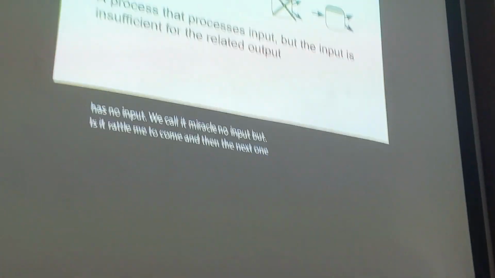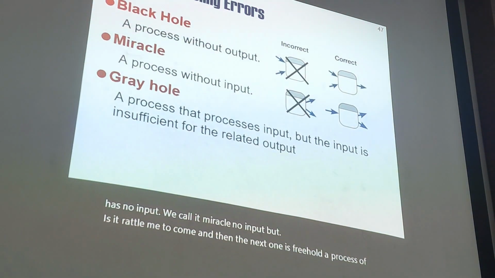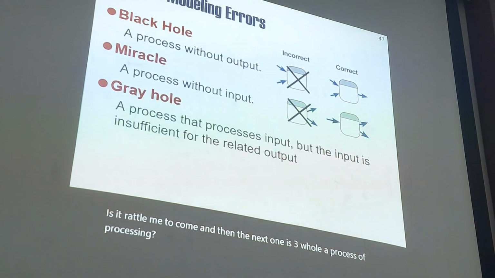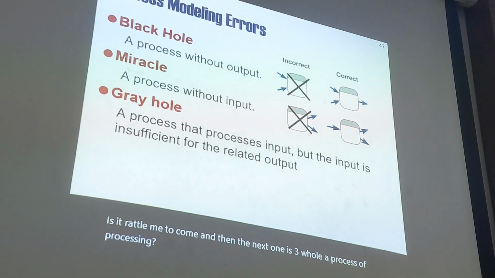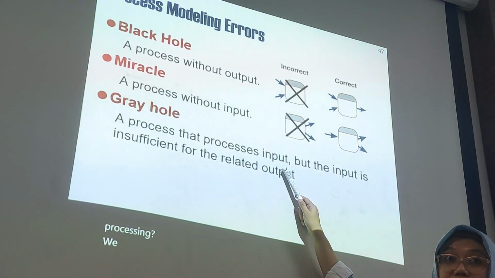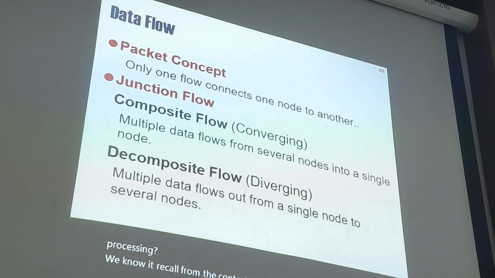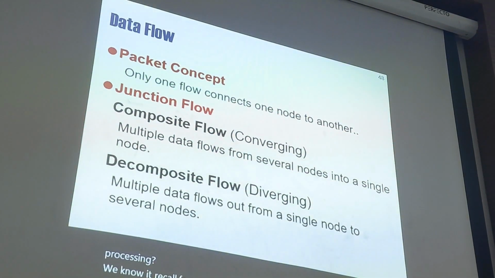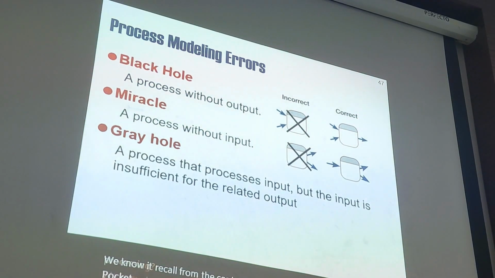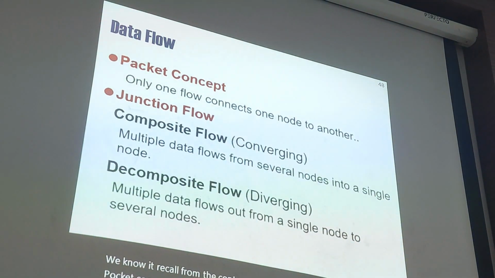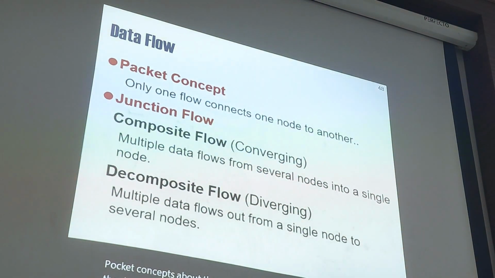The second mistake is a process that processes input but the input is insufficient. This is a process modeling error. Now the data flow. Data flow can be a target concept.